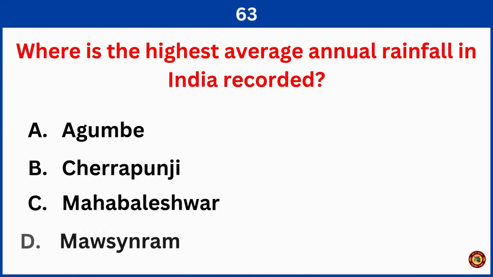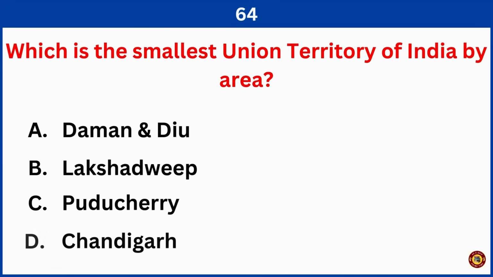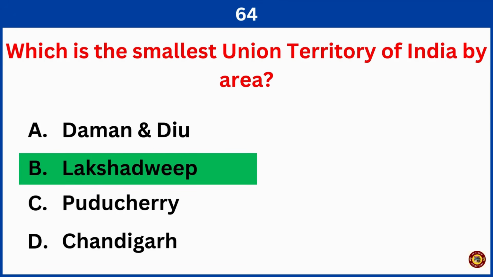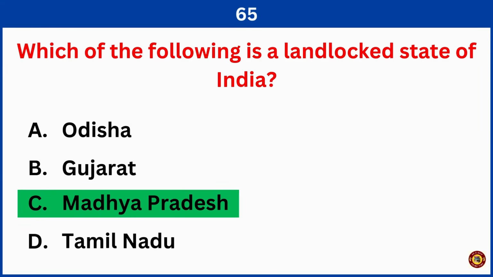Where is the highest average annual rainfall in India recorded? Right answer is option D, Mawsynram. Which is the smallest union territory of India by area? Right answer is option B, Lakshadweep. Which of the following is a landlocked state of India? Right answer is option C, Madhya Pradesh.